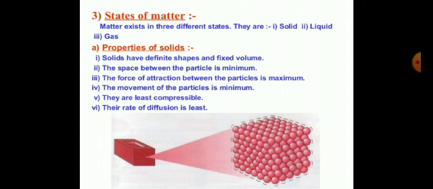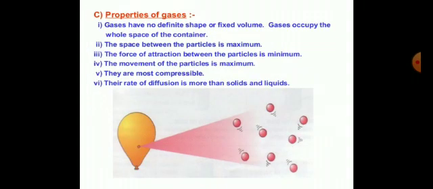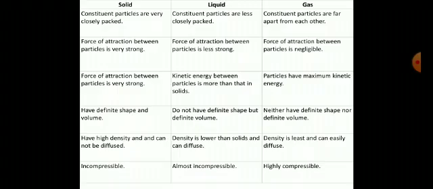Now we are going to look at the properties of solids, liquids and gases. We can understand by an example. You can read over here and we can compare them. You can see their pictures and how they are arranged. We summarize it in one way so you can differentiate between them very easily.